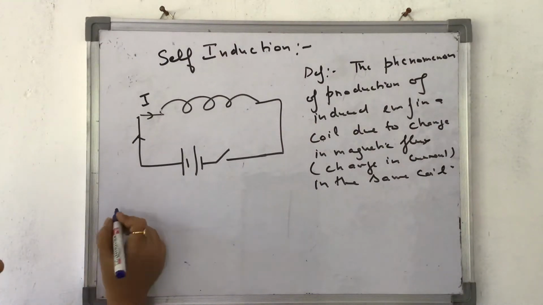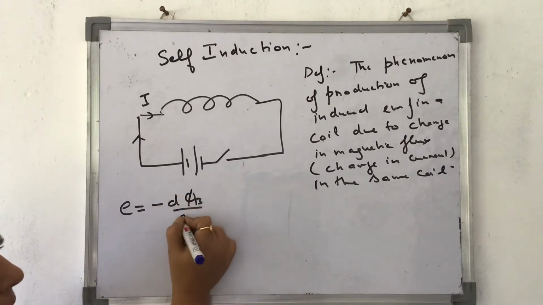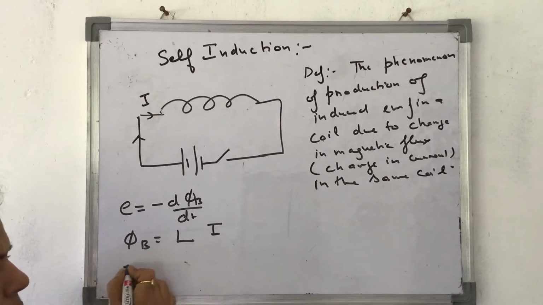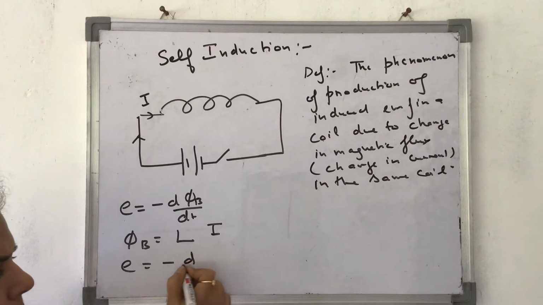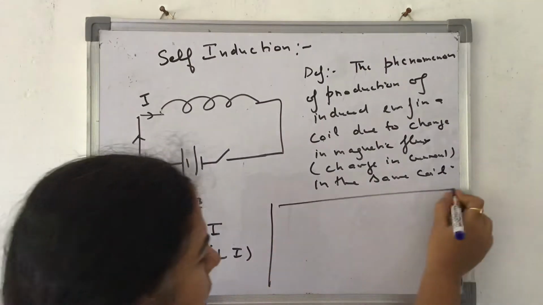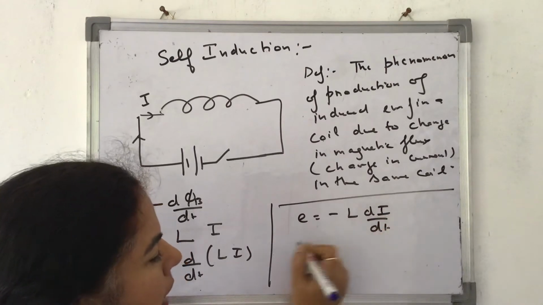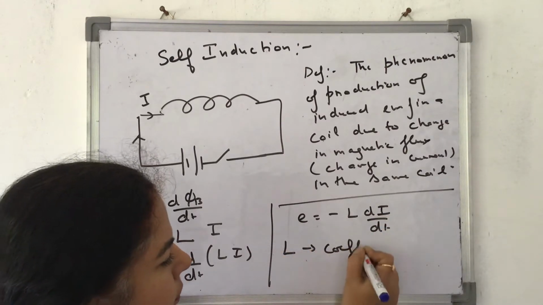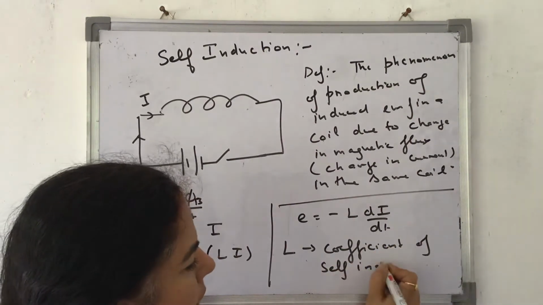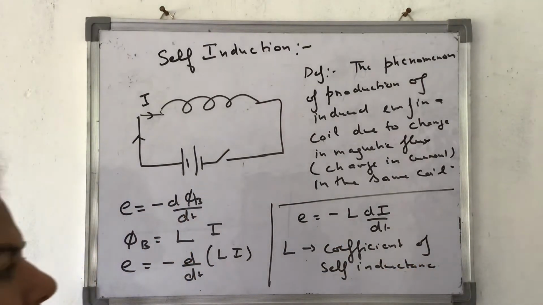So I can say, according to this formula, E is equal to minus d phi b by dt. Here phi b is equal to Li. So it becomes E is equal to minus d by dt of Li. L is a constant, so it becomes E is equal to minus L di by dt. L is the coefficient of self-inductance, E is the induced EMF and di by dt is the change in current.